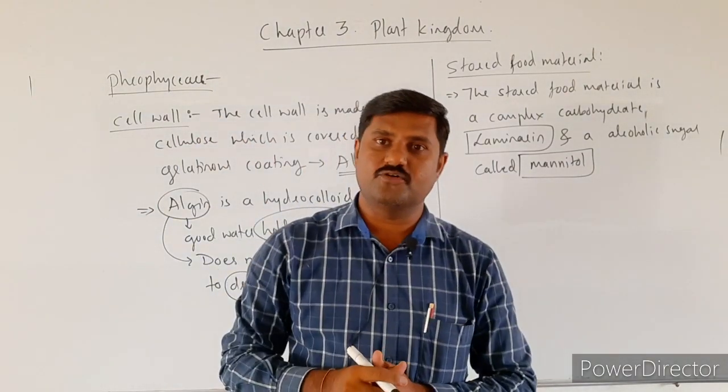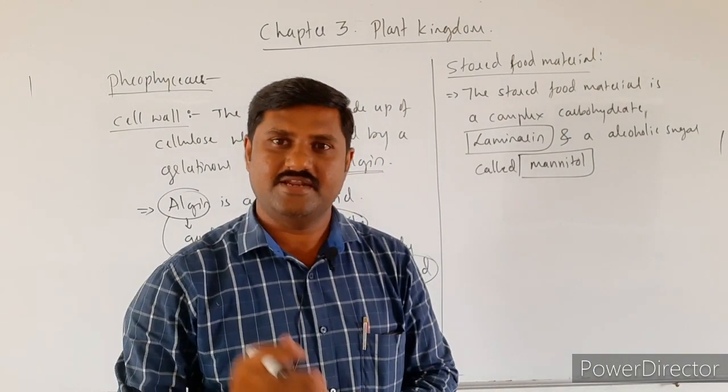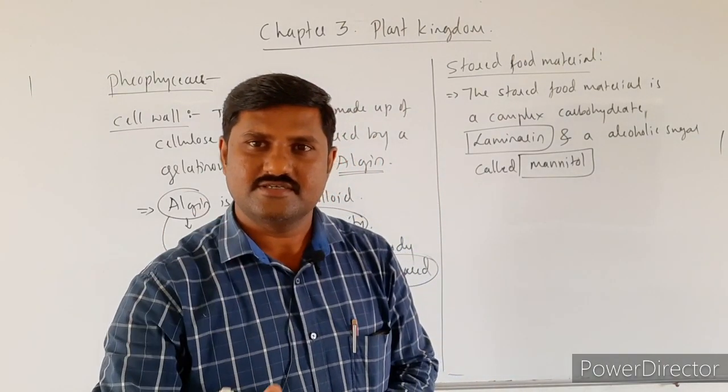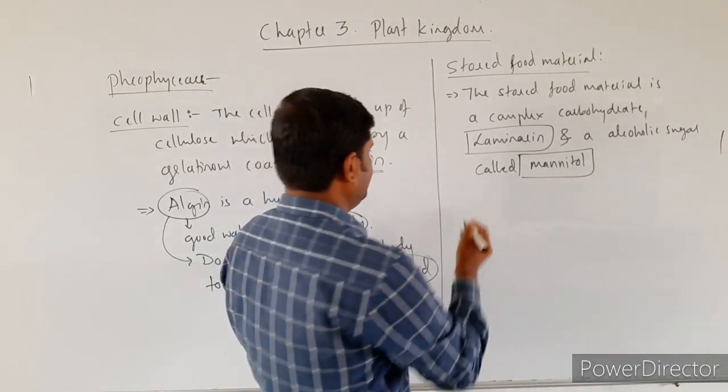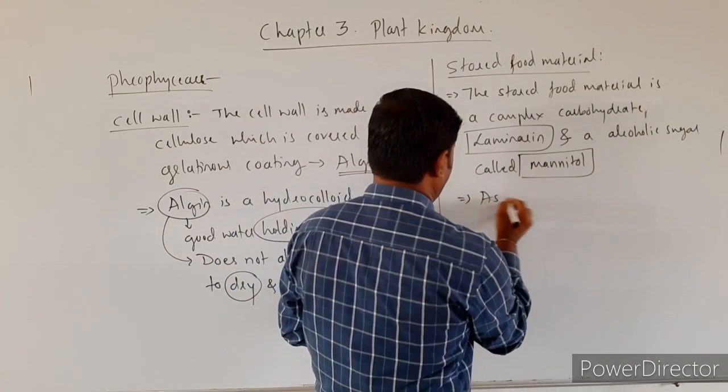As a result of photosynthesis, one food material is synthesized.